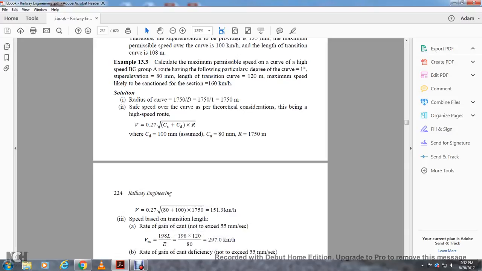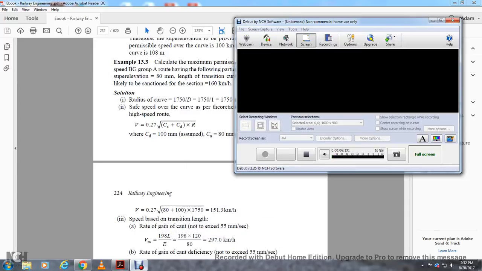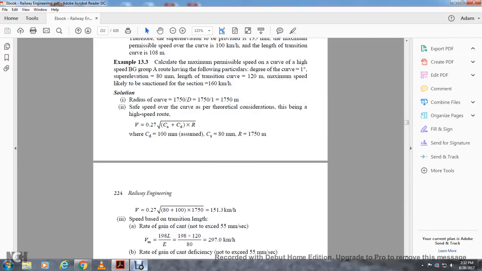Alright, example 13.3. Calculate the maximum permissible speed for the curve on a broad gauge group route with the following particulars. The degree of the curve is 1 degree, super elevation 80 millimeters, length of the transition curve 120 meters, maximum sectional speed 160 kilometers an hour.